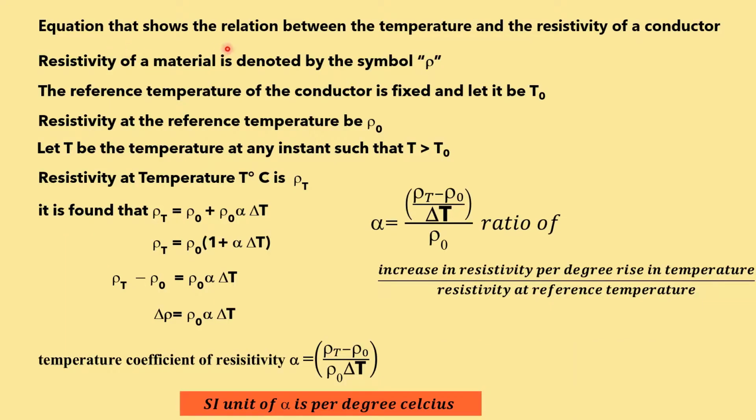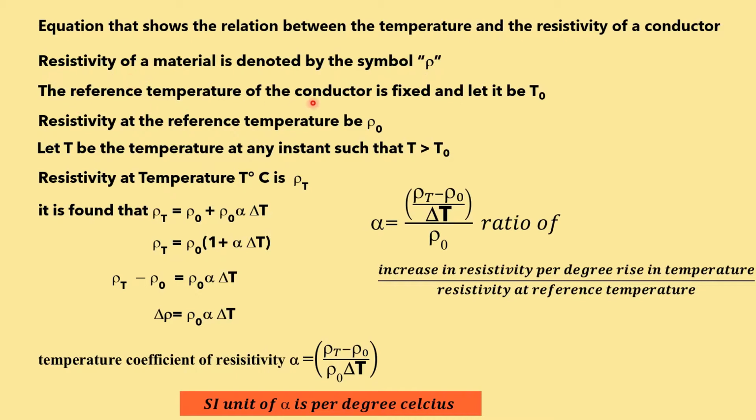And now we are going to derive the relation between the temperature and resistivity of the conductor. What is the relation between temperature and resistivity? And we have to form an equation. We know resistivity is denoted by the symbol rho. This is the symbol rho, which represents the resistivity. Don't confuse it with density, which also has the same symbol. Here this rho is used to denote resistivity.